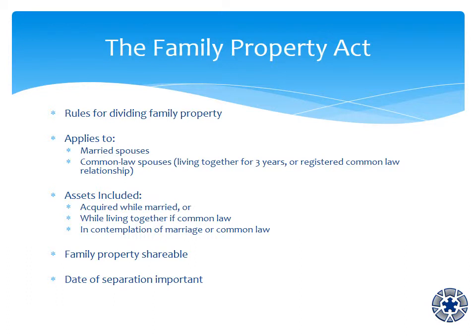The Family Property Act sets out rules for dividing family property between married spouses or common law spouses. For married spouses, assets include property acquired while married and living together. Assets include property acquired while common law spouses have lived together. Also, property acquired in contemplation of marriage or a common law relationship is included. Foreign property is included, and generally all family property is equally shareable. The law is different for common law spouses who have separated before June 30th, 2004. The date of separation is important for determining share of property and value.